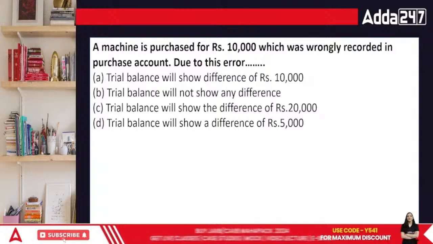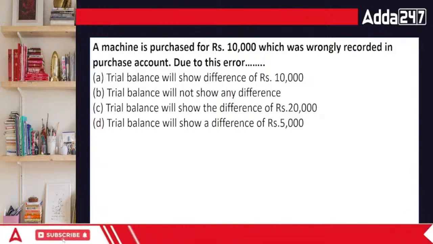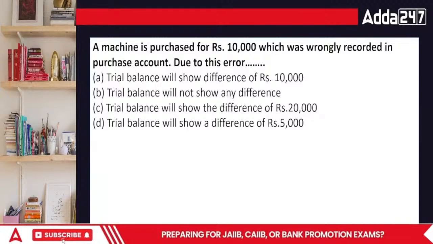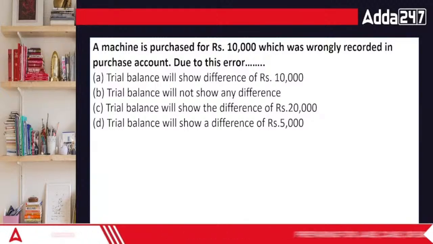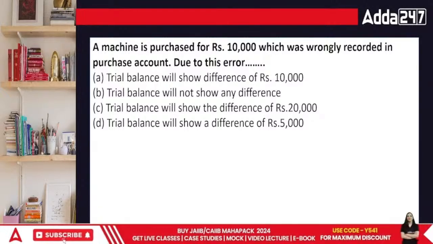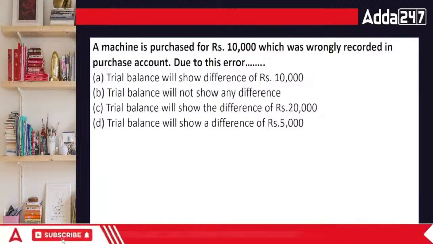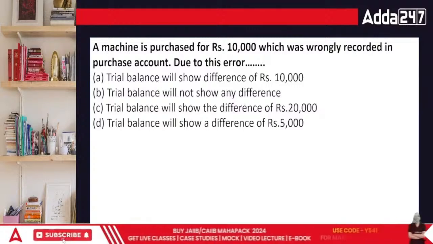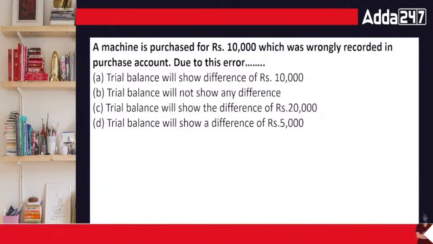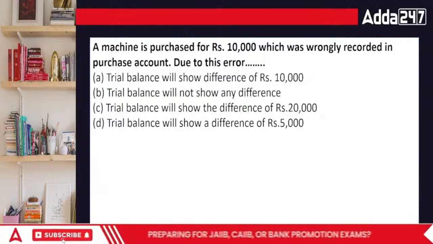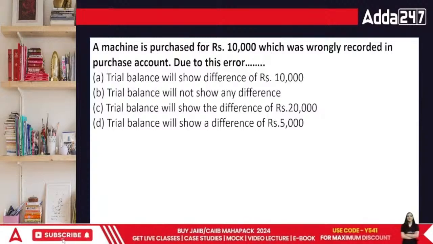You purchased a machinery for 10,000. This is an error of principle overall. Error of principle simply means an expense noted as a wrong type of account. Here it is basically an asset which is noted as an expense, purchases.